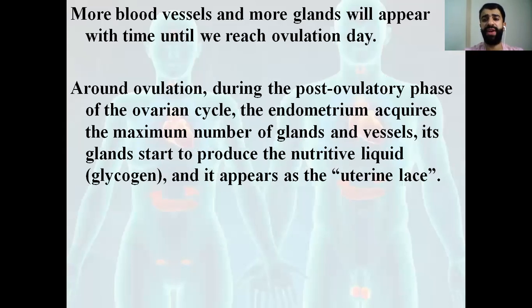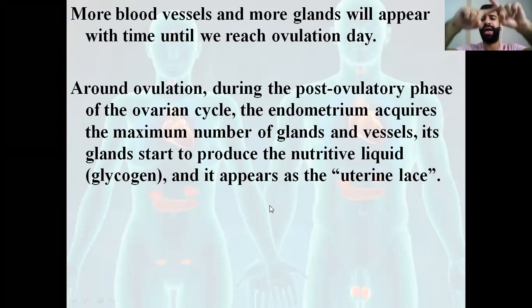So more blood vessels will appear until we reach the ovulation day. Around ovulation, during the post-ovulatory phase of the ovarian cycle, the endometrium will acquire the maximum number of glands and vessels. As such, if you remember, the last time we talked about the uterine lace, like a belt around the uterus. Its vessels and glands start to produce a nutritive liquid called glycogen. And it will appear as a uterine lace.